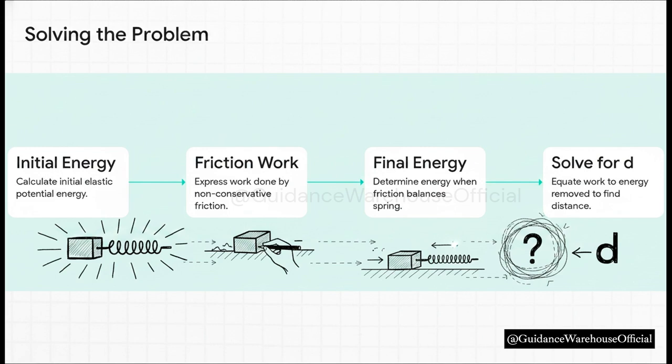Remember our formula? That's negative force times distance. Third, we recognize that the block is going to finally stop moving completely when the weakening spring force is perfectly balanced out by the friction. So by setting the work done by friction equal to the total energy removed from the system, we can use algebra to solve for our one unknown variable, the total distance traveled, which we'll call d.